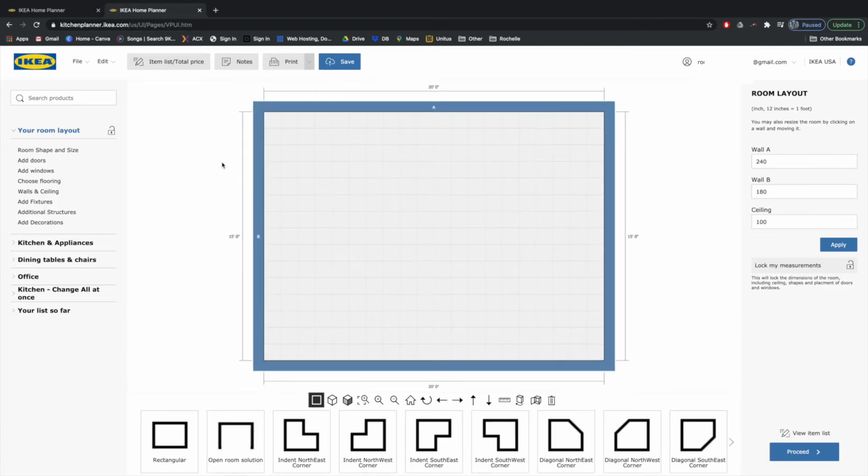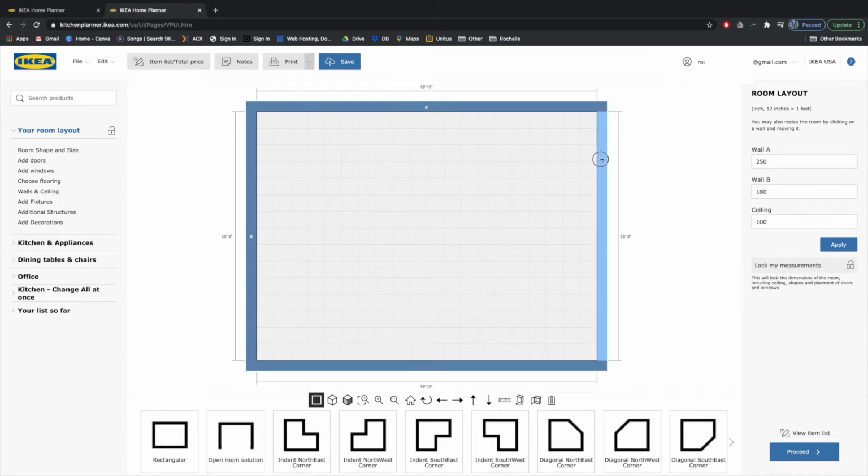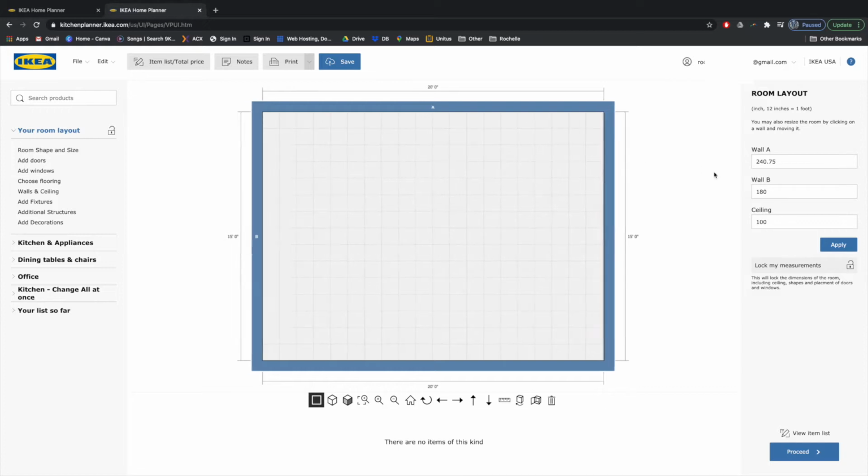So now we're going to move on. We're going to create a new design. Sometimes this planner can run a little bit slow. From here, we're going to input the dimensions of our room. You can either input it here on the right side of the screen, or you can just click and drag. To change the dimensions, you just type in. This is in inches that we're looking at right now. You can see feet and inches along the borders of your room here. So just drag to the dimensions that you are working with.